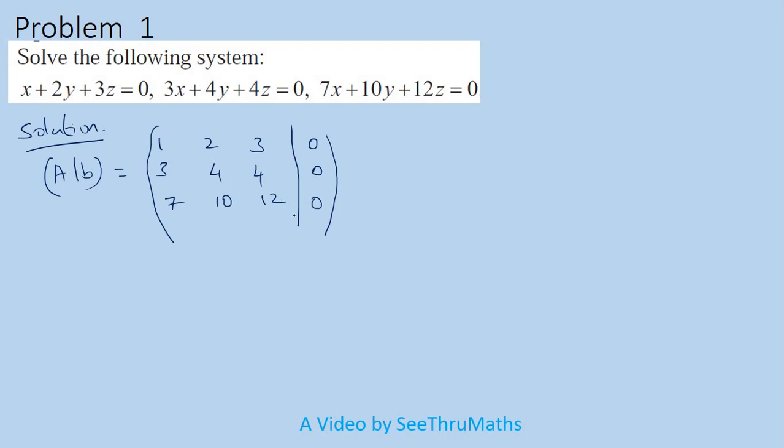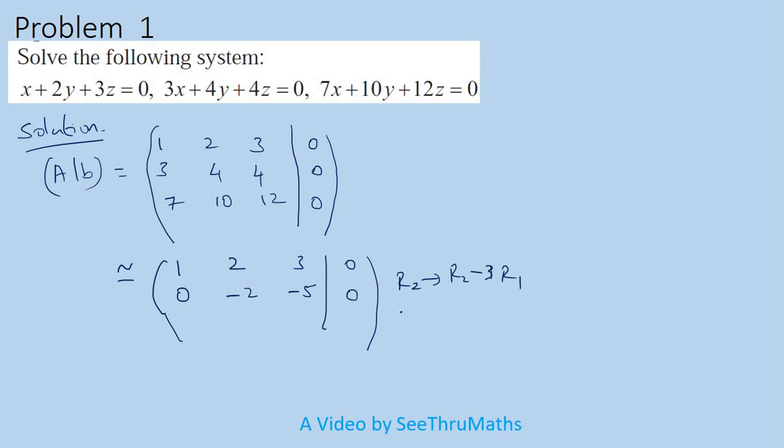Now I want to reduce this one to echelon form or upper triangular form. Lower part, this one I try to make them as 0 by using elementary row operations. Okay, so this is equivalent to, so first row, it is this first pivot element is 1, so no change at all here. First row, no change, 1, 2, 3, here 0. Second row, what will happen? So row 2 is replaced by row 2 minus 3 times row 1. So already we have studied a lot about this one. So directly I will do this one. Here it is 0. So 4 minus 6 is minus 2. 4 minus 9 is minus 5.